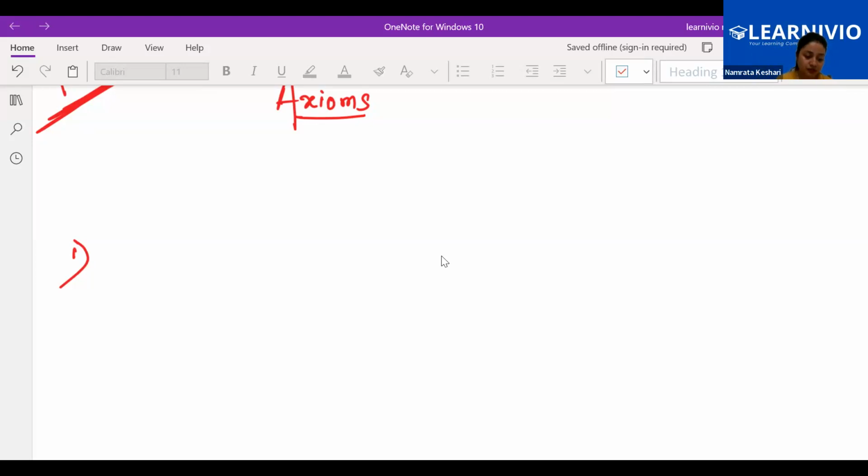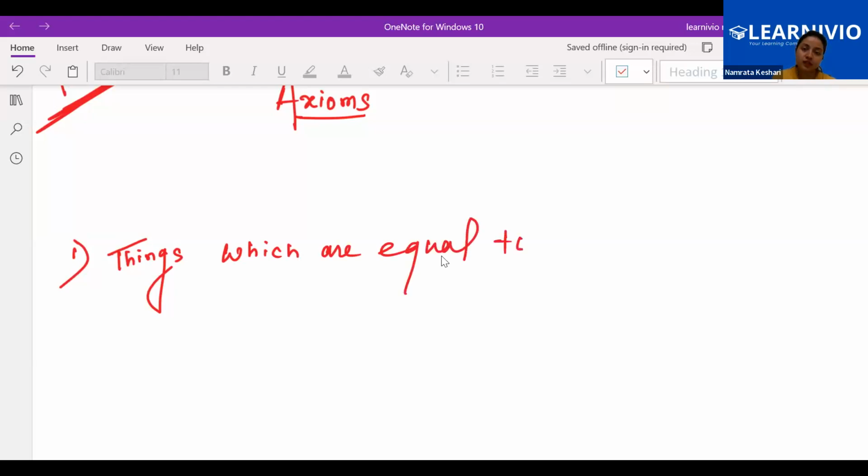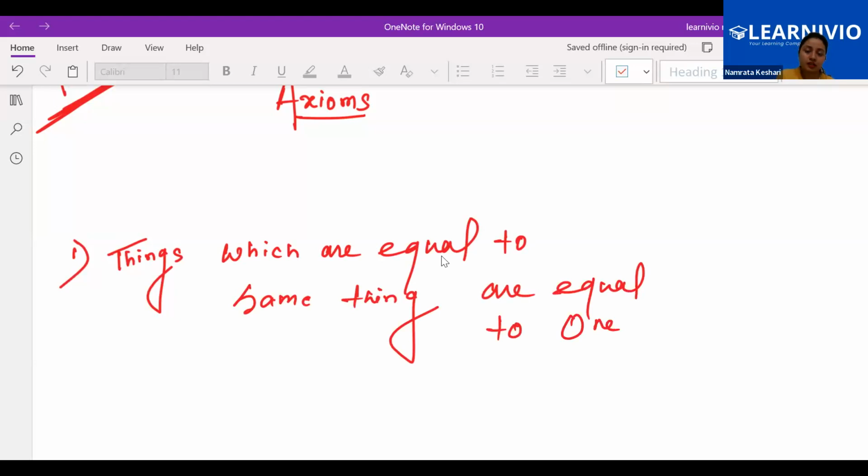So the first one is: things which are equal to the same thing are equal to one another.